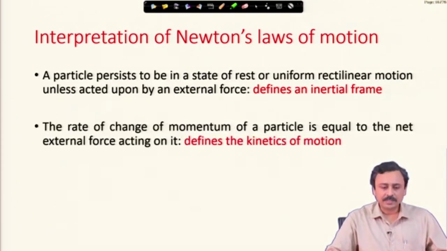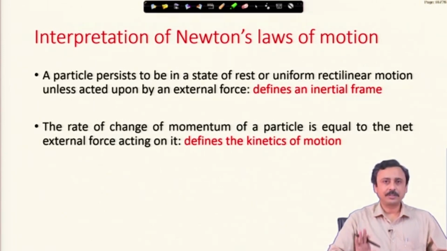The second law is actually the useful, the working equation of motion, which gives us the equation of motion of a particle. The rate of change of momentum of a particle. Now, in Newton's law in Principia, the momentum is not there, but in the present day context, we will talk about the rate of change of momentum of a particle. The rate of change of momentum of a particle is equal to the net external force acting upon it.